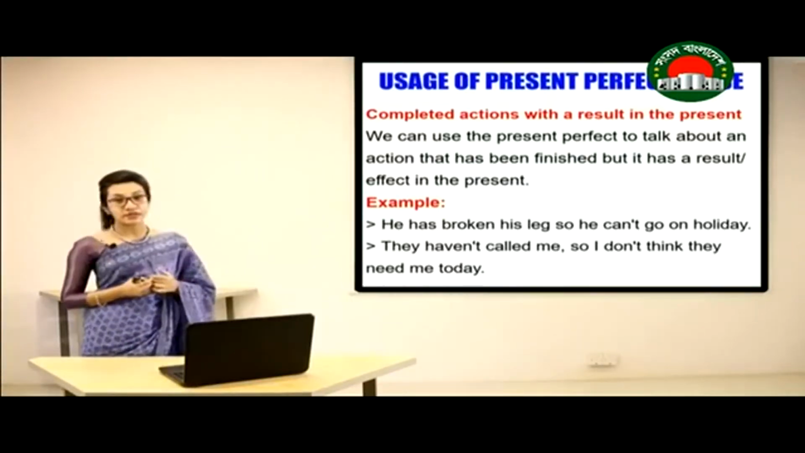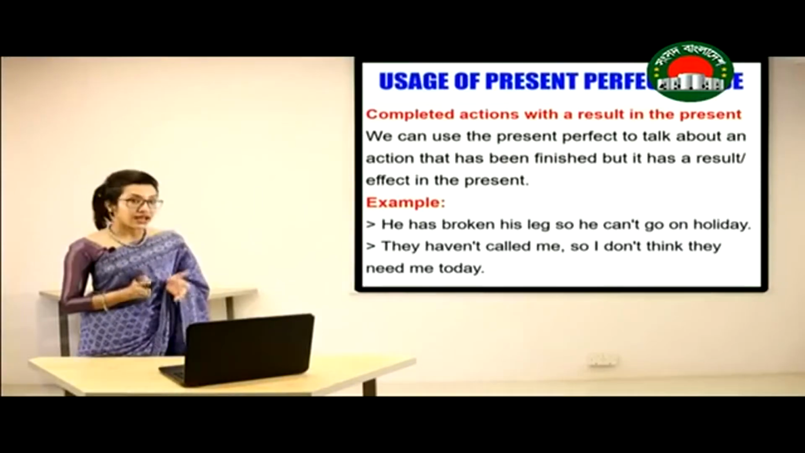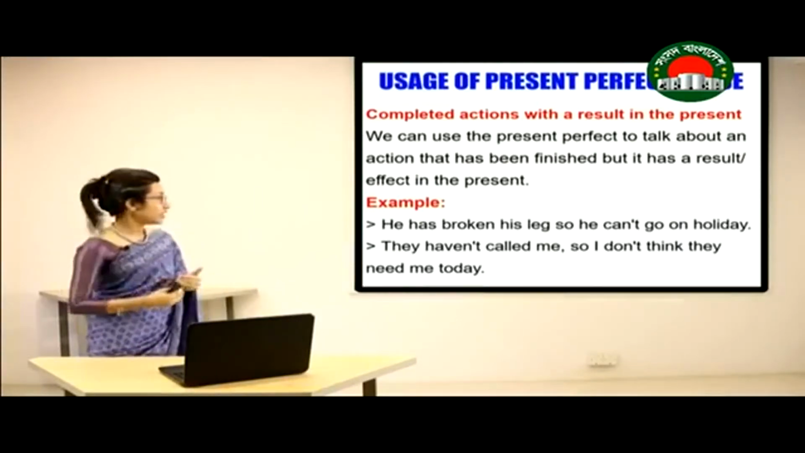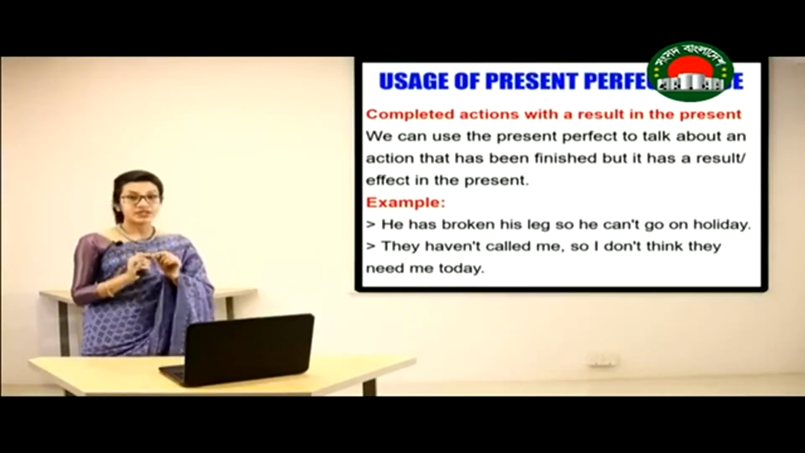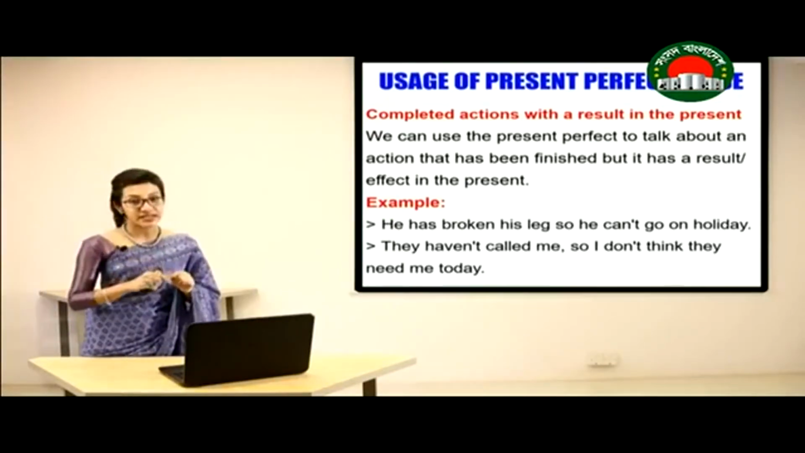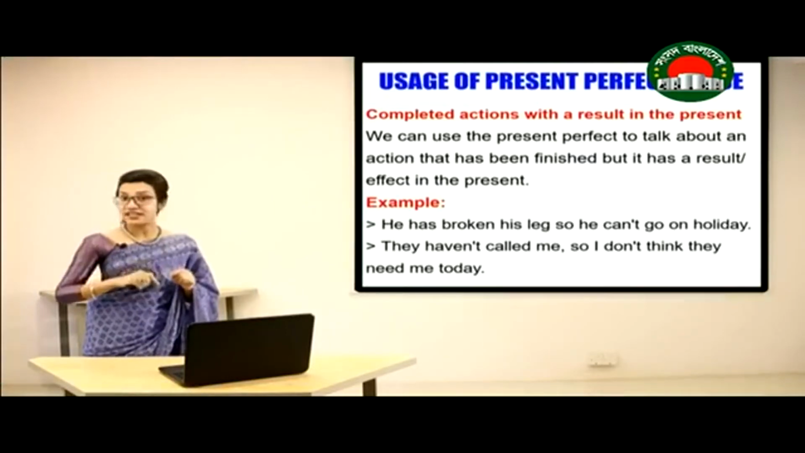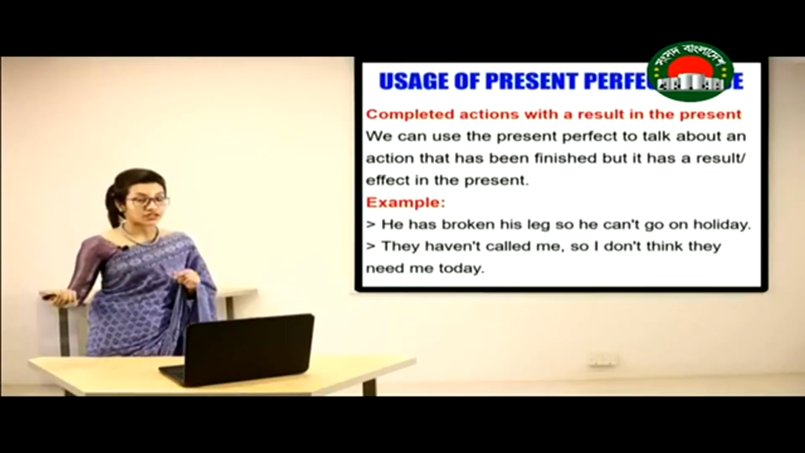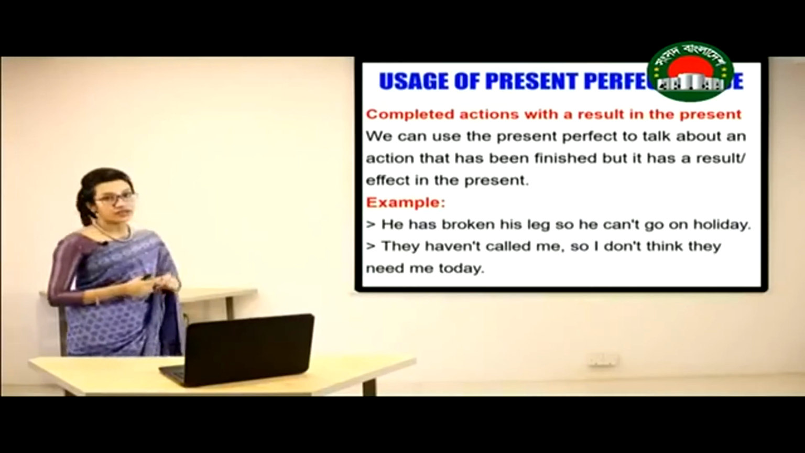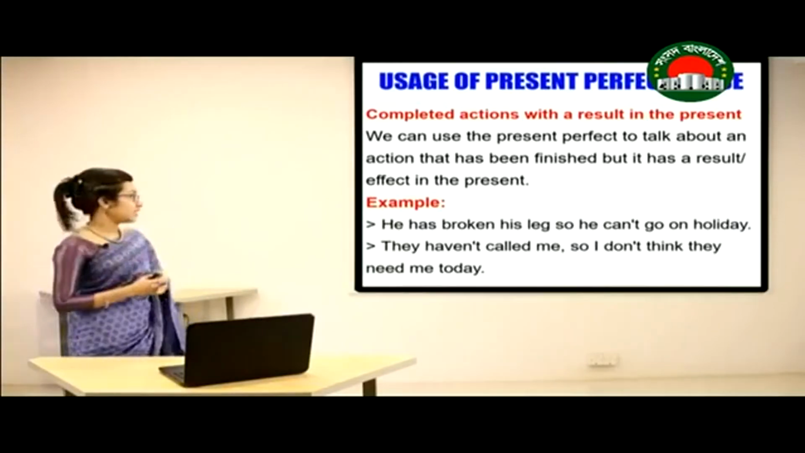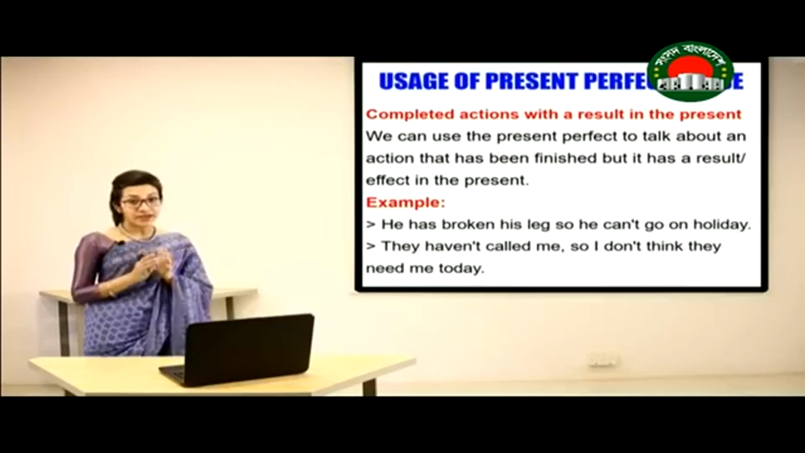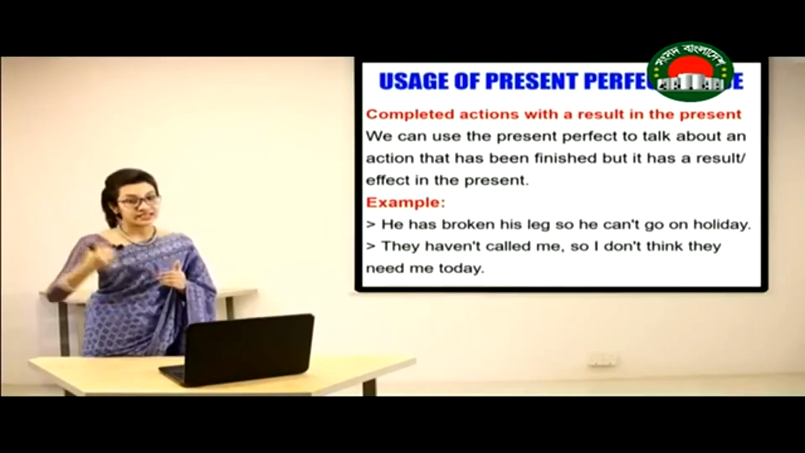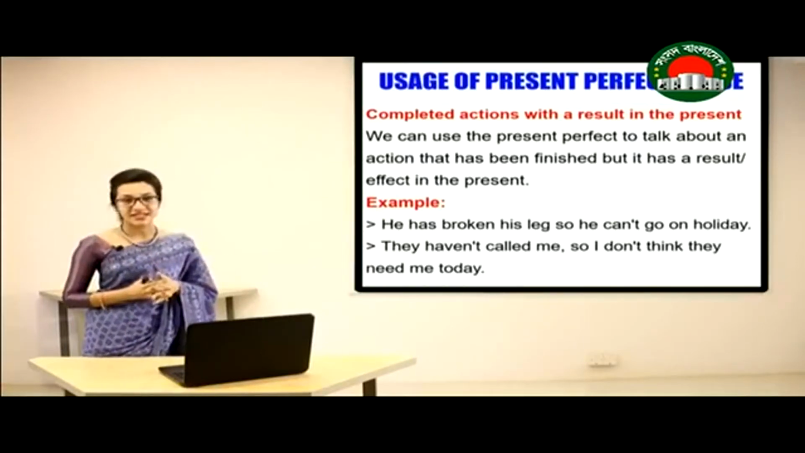Now the first example: someone has broken his leg and because of his injury, he is not able to go on a holiday. So the injury's result is still present, and for this effect he is not able to go on a holiday. In the second one, they haven't called me, so I don't think they need me today. The effect or the result of calling is still there. For this reason, we have used present perfect tense here.